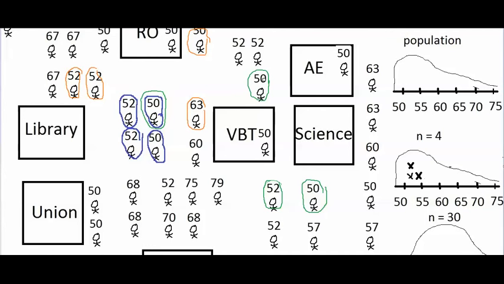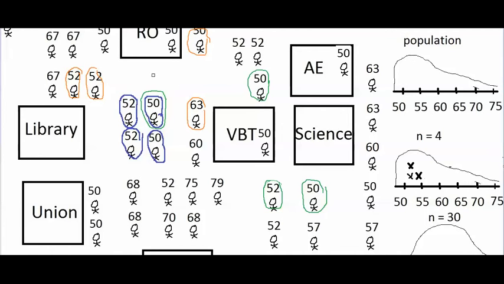And what we're starting to see is that since the population is positively skewed and there's a lot of shorter students in the population, there's a lot of possible samples of 4 people that have low averages, because if the population is skewed and there's a lot of shorter students in the population, then there's going to be a lot of possible groups of 4 people that are shorter groups of people who have low averages.